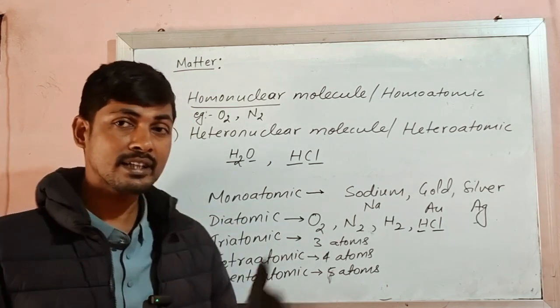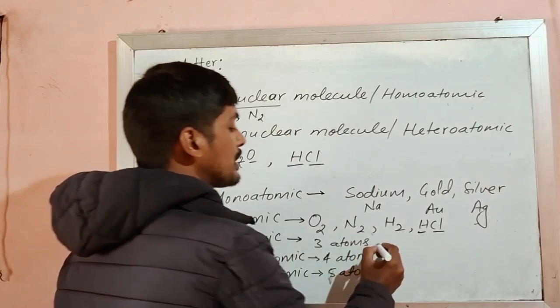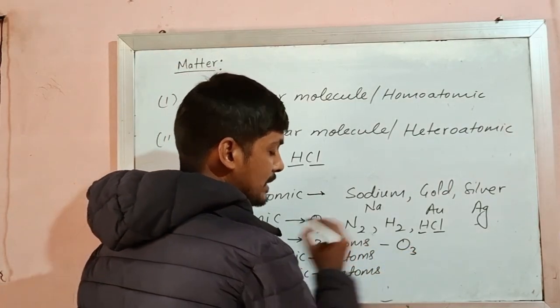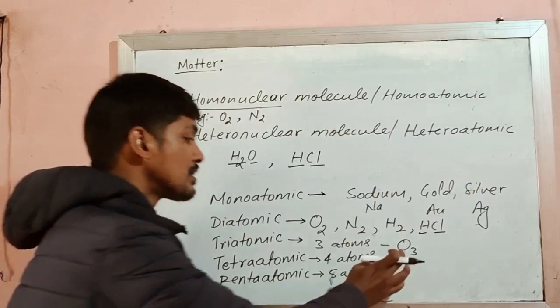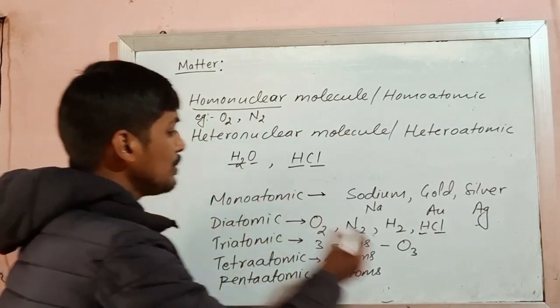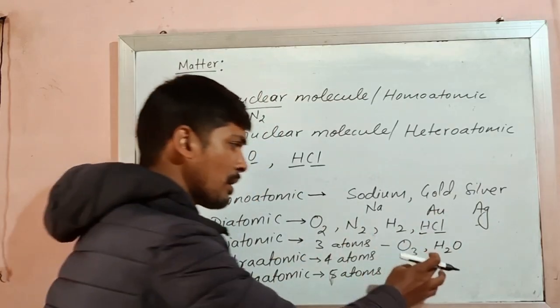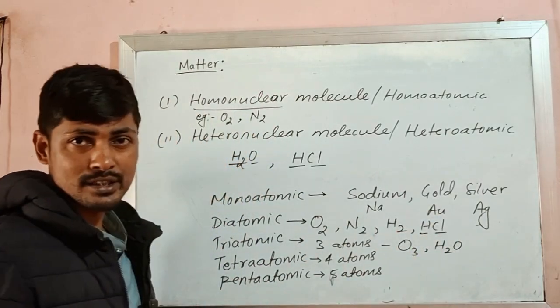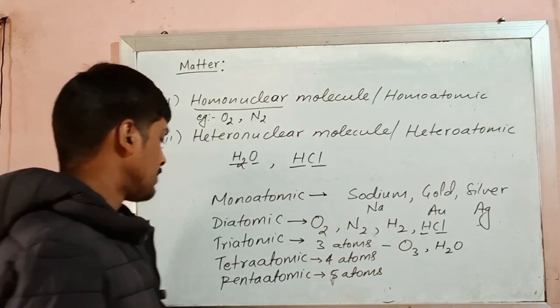But if there are three atoms, then it is called triatomic molecule. For example, we have ozone, O3. There are how many atoms? Three atoms. So it is a triatomic molecule. Similarly, water. Water has three atoms, two atoms of hydrogen and one atom of oxygen. So it is also a triatomic molecule.